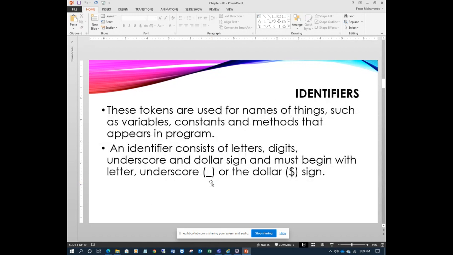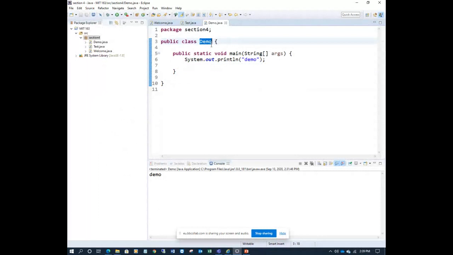Now let's see what an identifier is. An identifier is used to identify an element in the Java program. What are the elements here? Mostly tokens and names. Anything like you can see here in the program. This is a demo, so this is one identifier. If I write demo 2, it throws an error, meaning it is not identified.